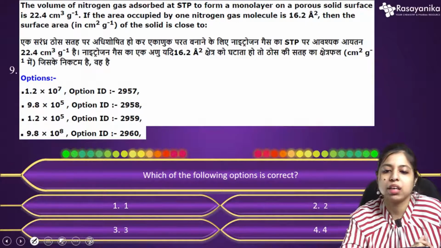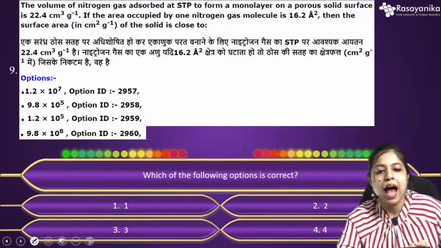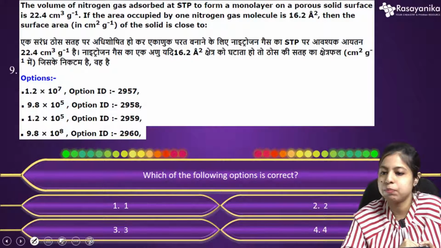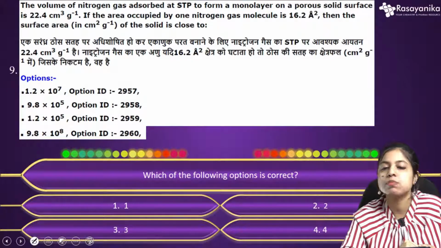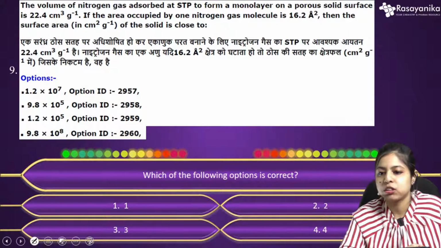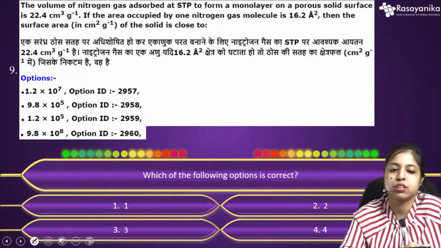So today I bring here for you this question from physical chemistry, and the question is: the volume of nitrogen gas adsorbed at STP to form a monolayer. This is basically from adsorption, from your surface chemistry. So monolayer adsorption on a porous solid surface, and the volume is given, that is 22.4 centimeter cube gram inverse.